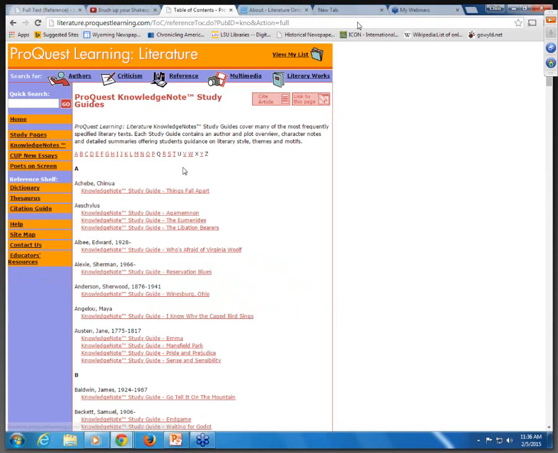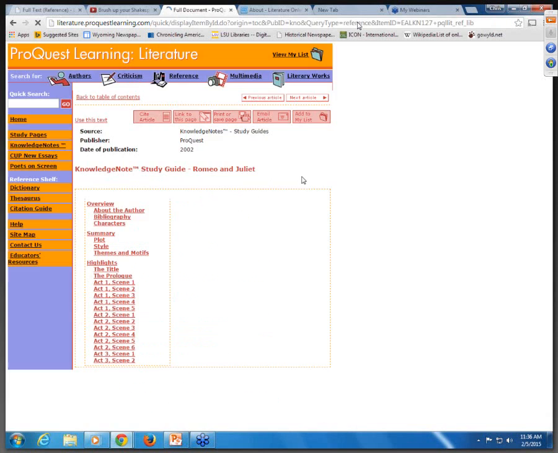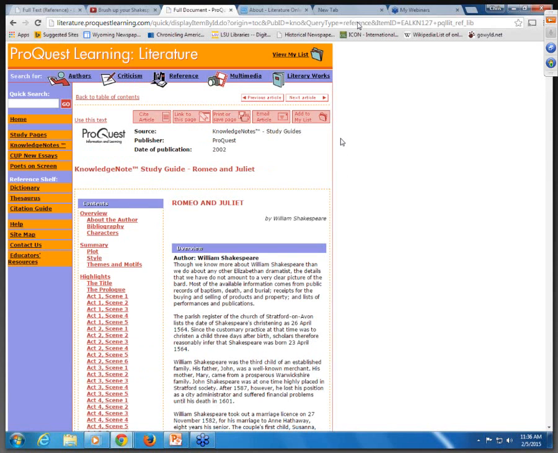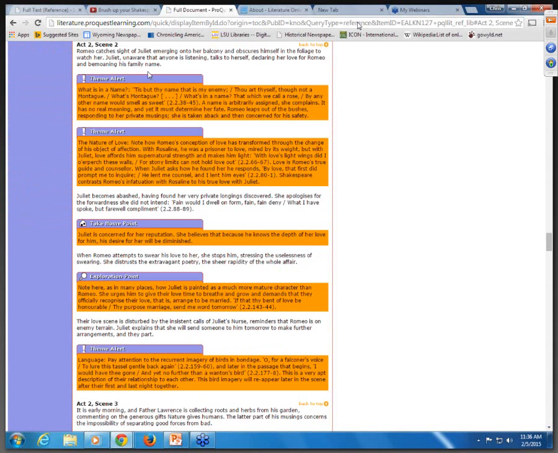So we can select, let's go down to Shakespeare here. And we can go into Romeo and Juliet. And there's our study guide for Romeo and Juliet. Again, we get information about the author, characters, plot, style, themes, and we can go to particular theme scenes and get the theme and some descriptive information.